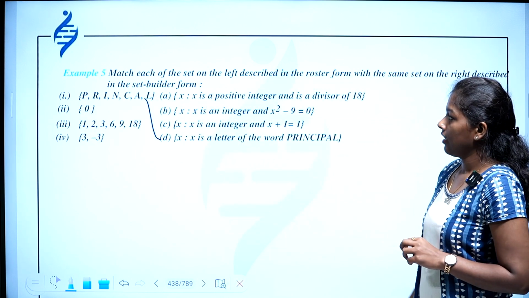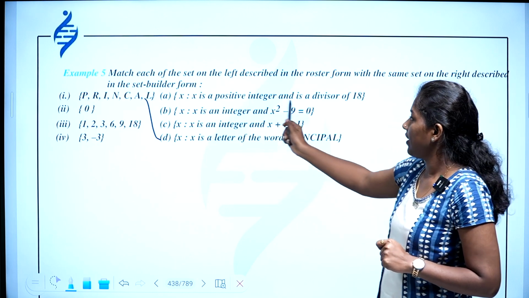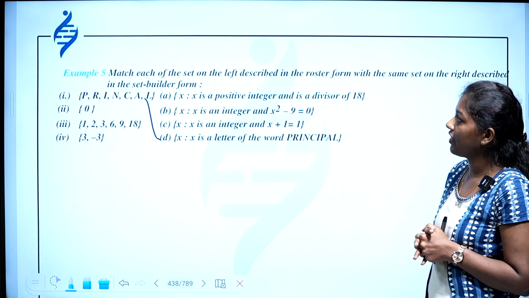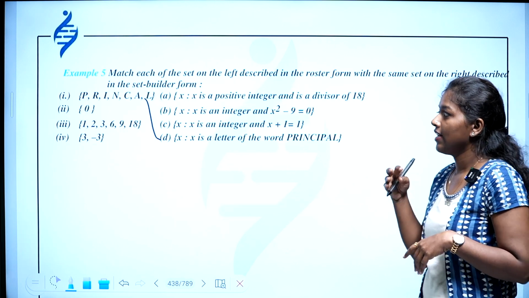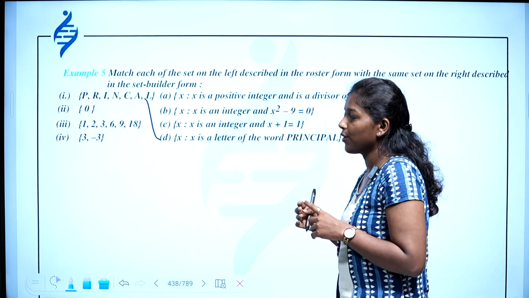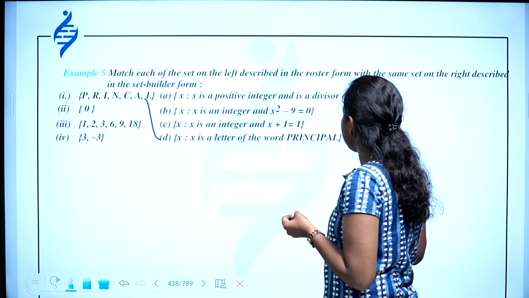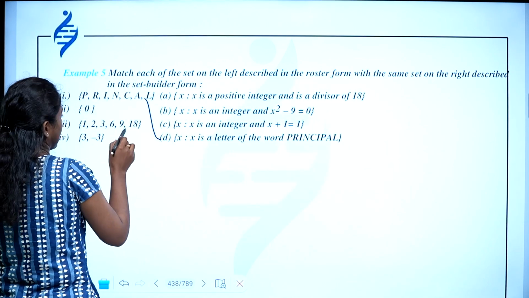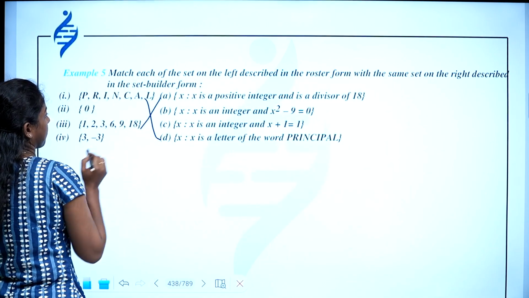Then x is a positive integer and is a divisor of 18. So you should write all the divisors of 18. Divisors of 18 means 1, 2, 3, 6, 9, 18. So you can join them.